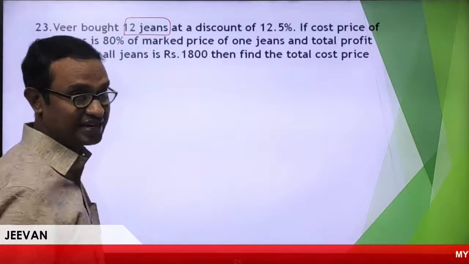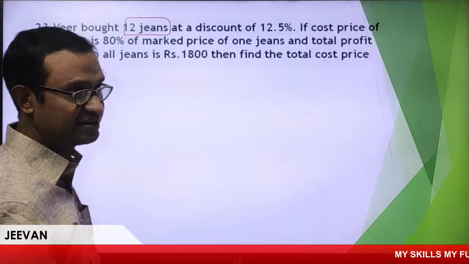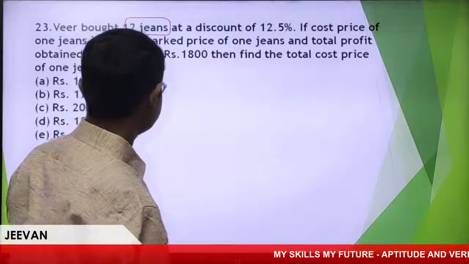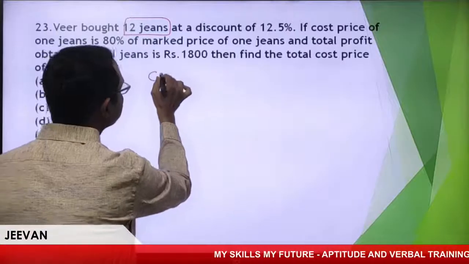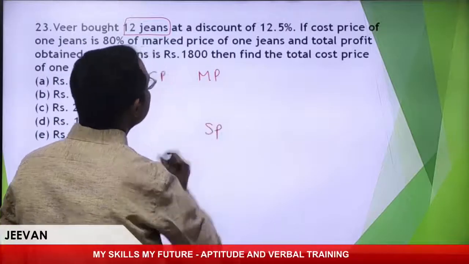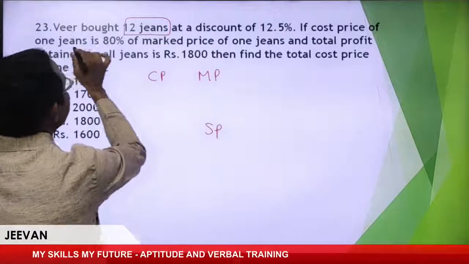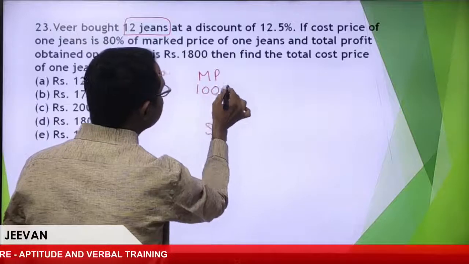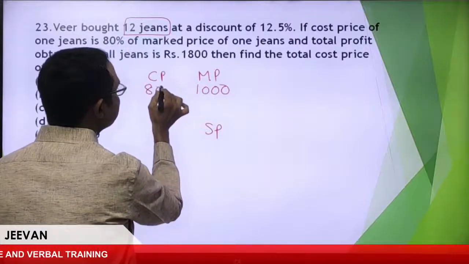Jahanavi, you have given answer D. Great. We'll see that. Maharani 1600. We'll see all these things. Cost price, market price, and also selling price. Given cost price of one gene is 80% of the market price. Market price is 1000. Cost price is 80%, only 800.